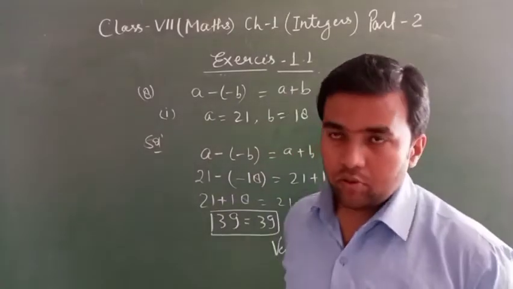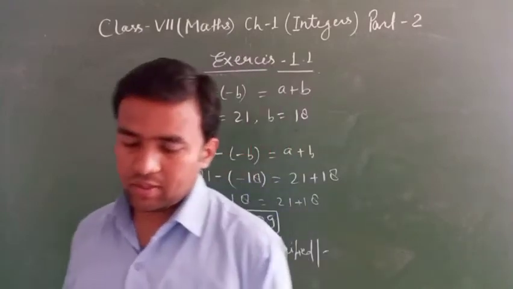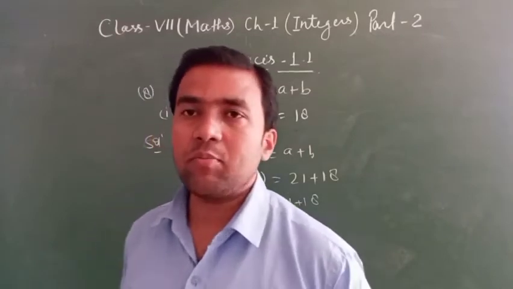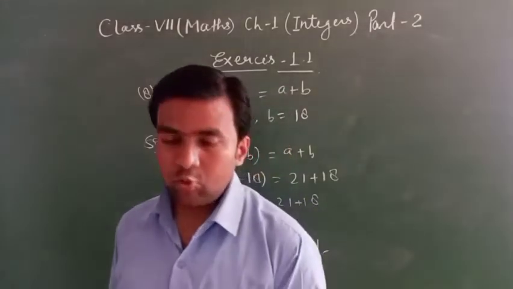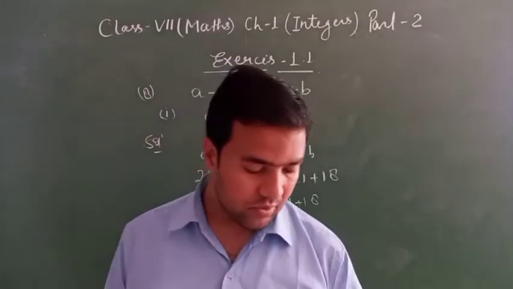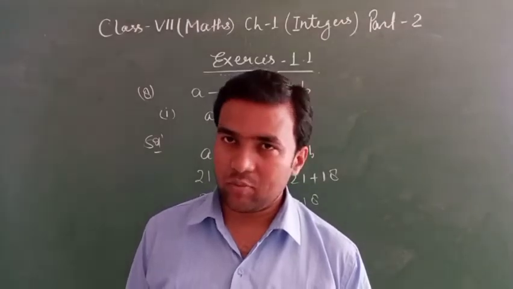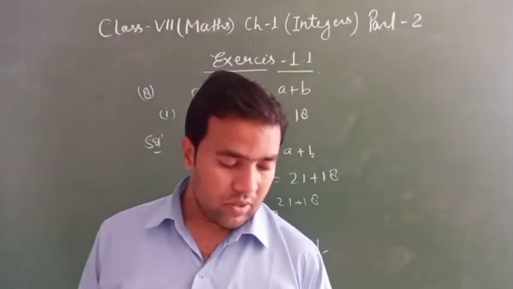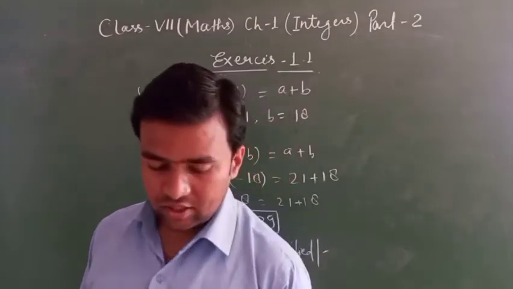Okay, and the rest of the questions you will do; whatever problem, you can ask me. Clear? In ML Agrawal exercise 1.1, question number 1 to 6 you can do very easily. Question number 6 is the same in NCERT exercise 1.1, but only the value is changed. Here is 20 kilometer, so there is 28 kilometer. Here is 30, so there is 37.